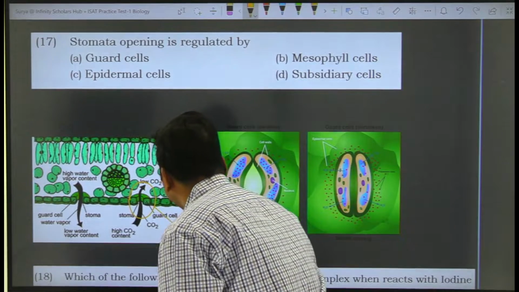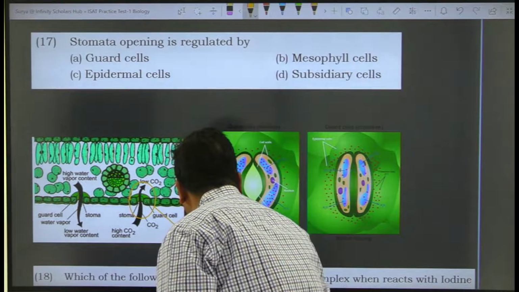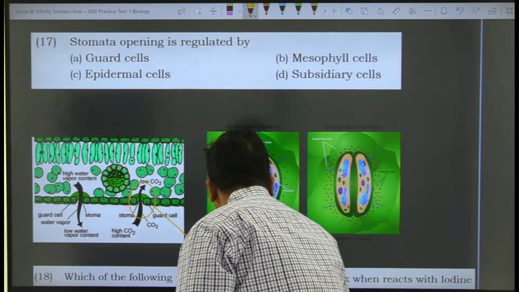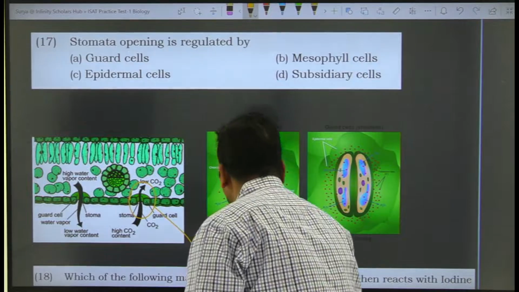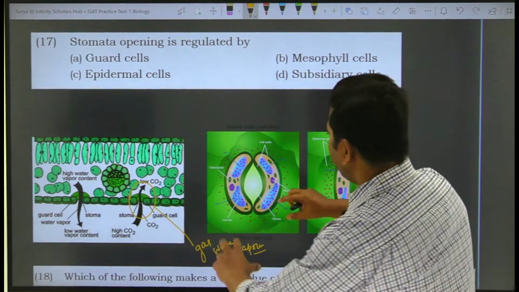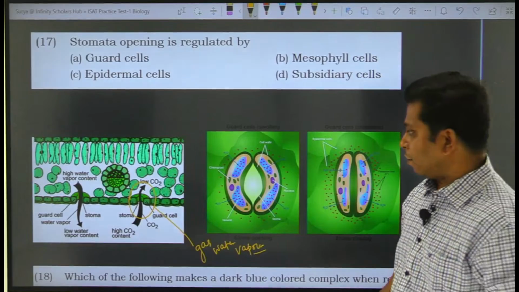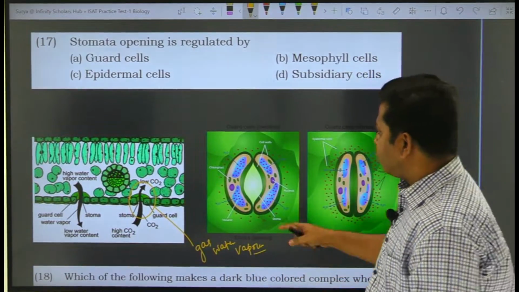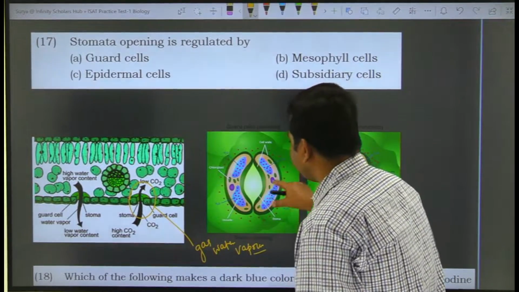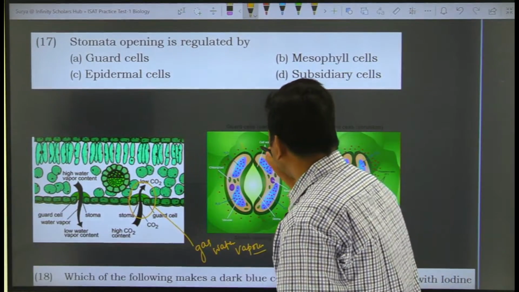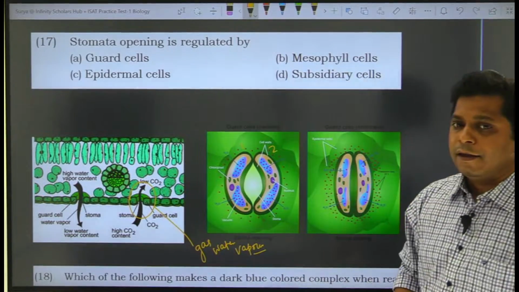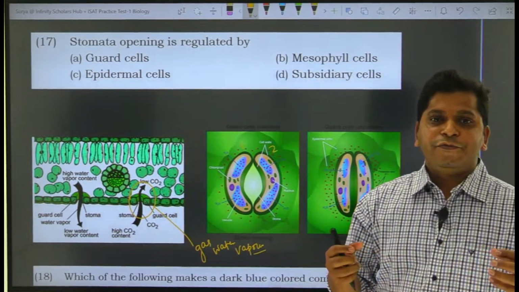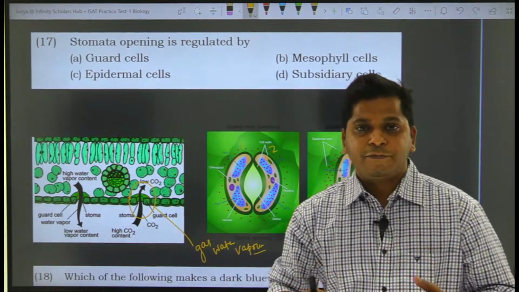Okay, so they help in the exchange of gas and water vapor. As you can look at the picture of the stomata, the opening is actually guarded by two cells. Here is cell 1 and cell 2 over here. And these cells act as a guard to facilitate the process of diffusion,